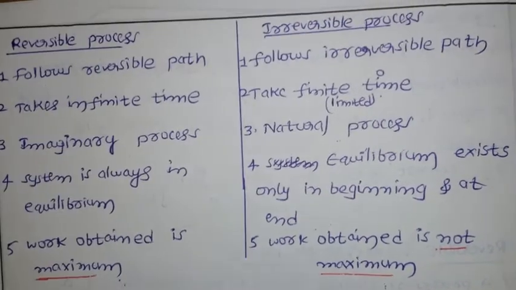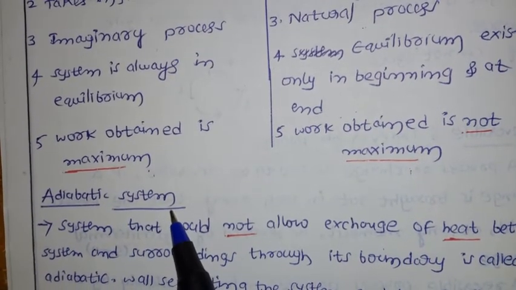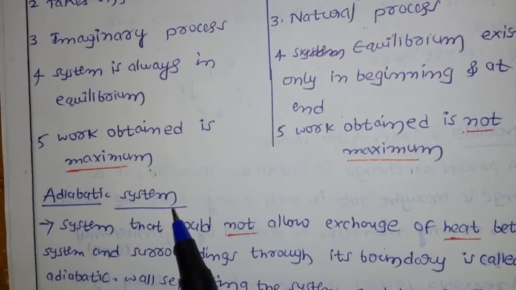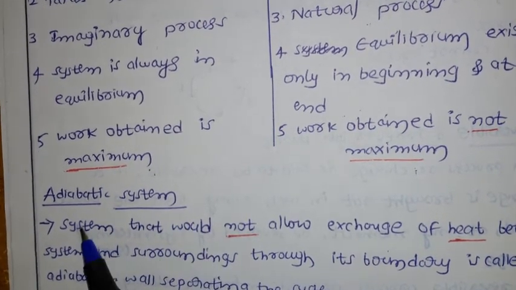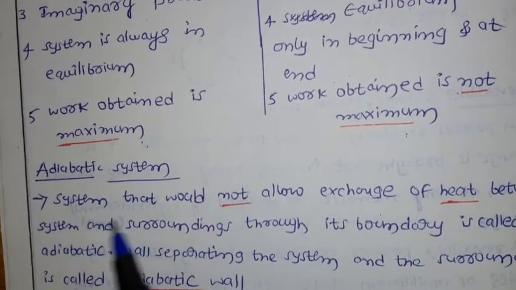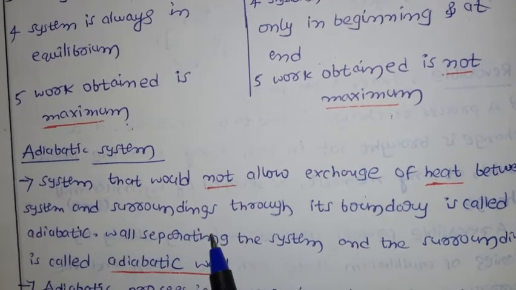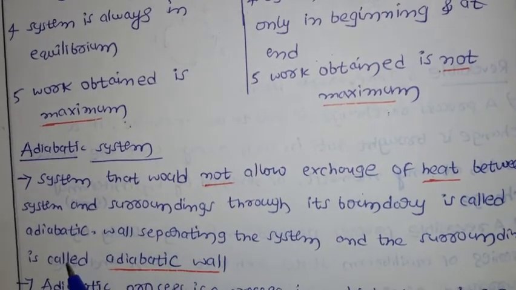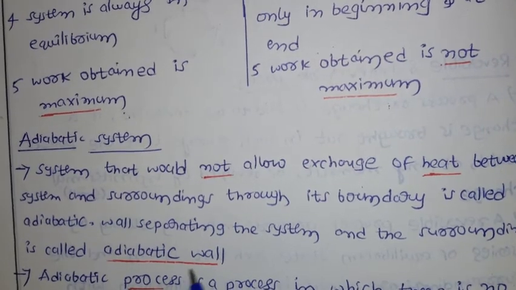Next we have the adiabatic system. Already we discussed adiabatic process means there is no change of heat. If you take any system under observation, that is called an adiabatic system. A system that does not allow exchange of heat between the system and surrounding through its boundary is called adiabatic, and the wall separating the system and the surrounding is called an adiabatic wall.